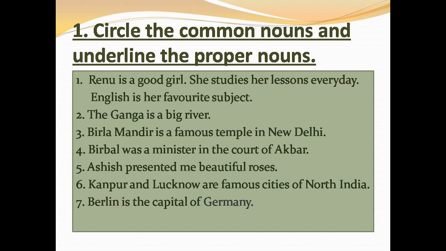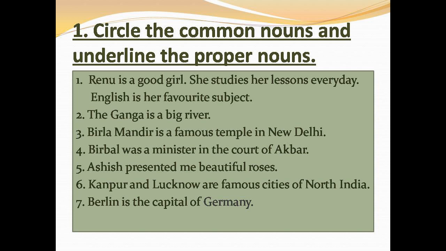Number 5. Ashish presented me beautiful roses. Ashish is a particular name, so proper noun, and roses common noun. So Ashish is to be underlined and roses is to be circled. Number 6.